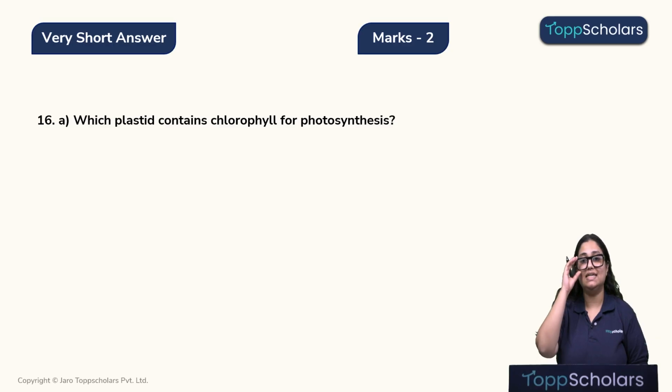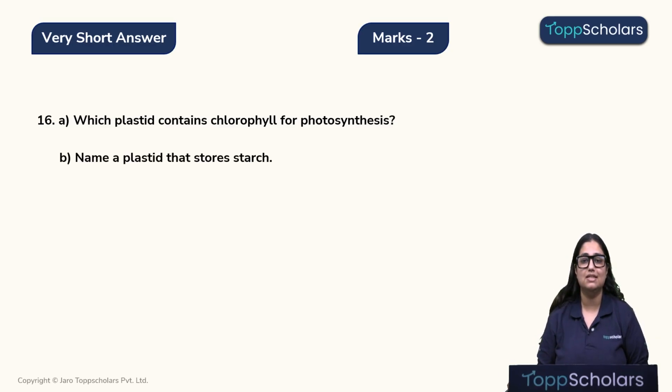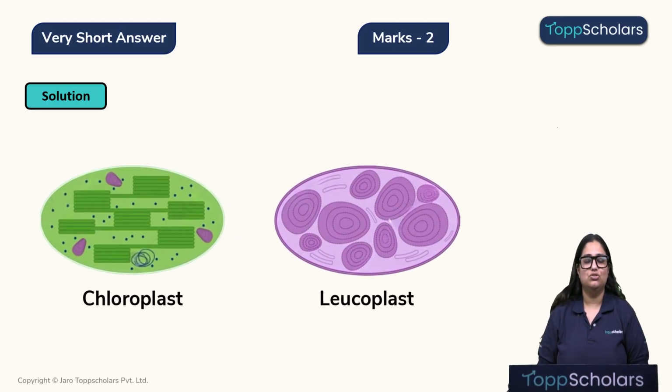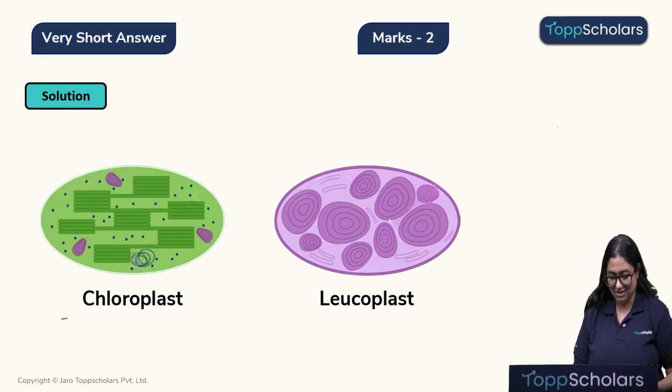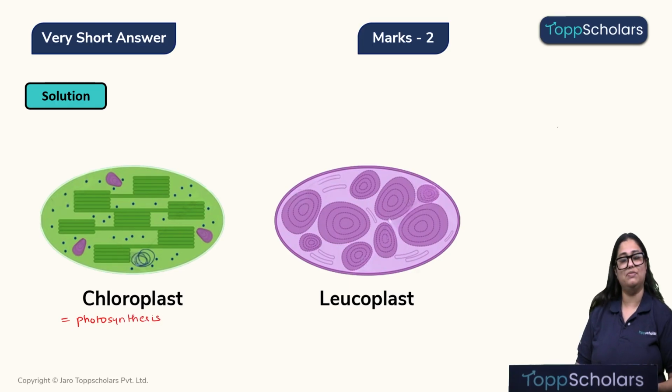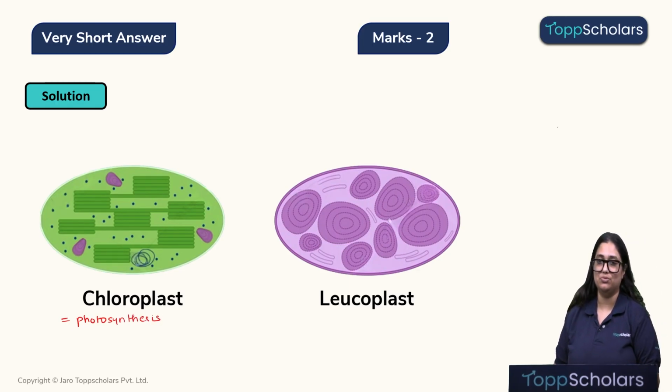Which plastid contains chlorophyll for photosynthesis? Name a plastid that stores starch. So, let's look at the solution. Children, we can see over here two plastids, that is chloroplast and the leucoplast. Chloroplast is a green color plastid, that means it is involved in photosynthesis. We will find it in the stems and the leaf cells, and that will perform photosynthesis and produce food.